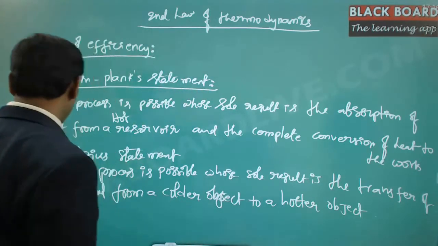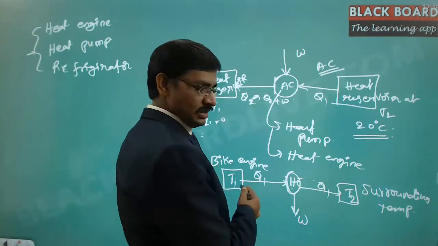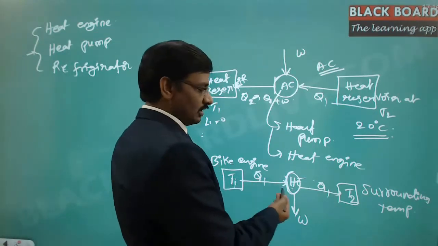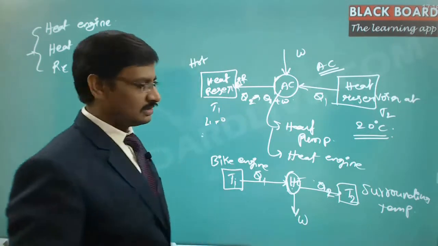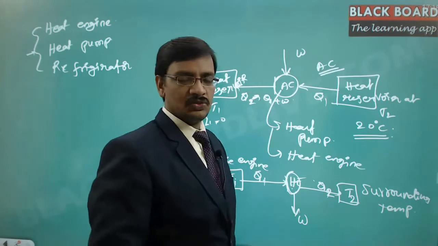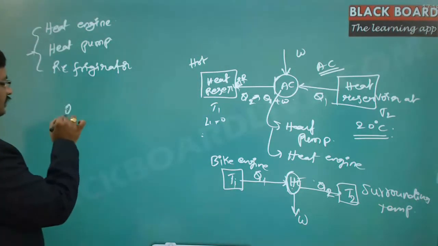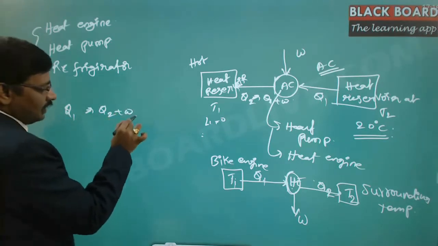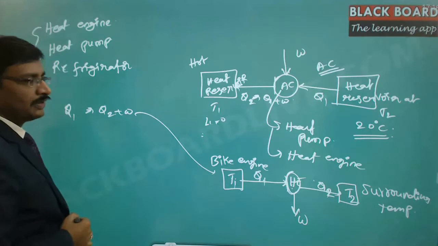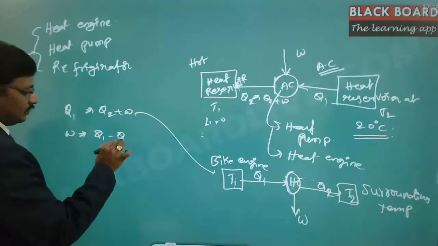In this particular case, Q1 is the heat that is taken from the hotter reservoir, Q2 is the energy that is released to the surroundings, and work is the actual thing that we have developed. Now, obviously, as per the law of conservation of energy, Q1 should be equal to Q2 plus W. That is in the case of a heat engine. Now, work is going to be Q1 minus Q2.